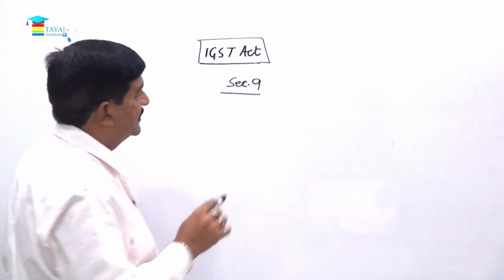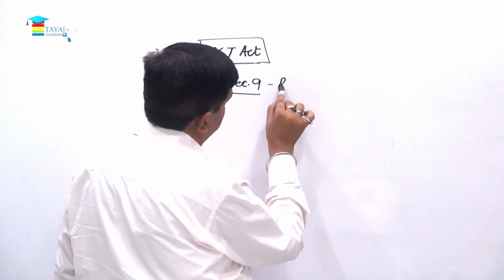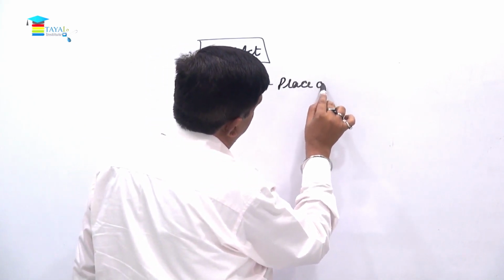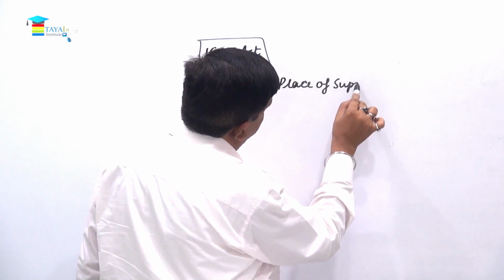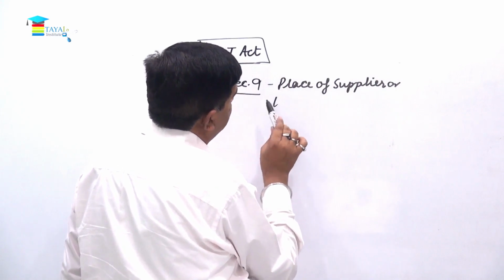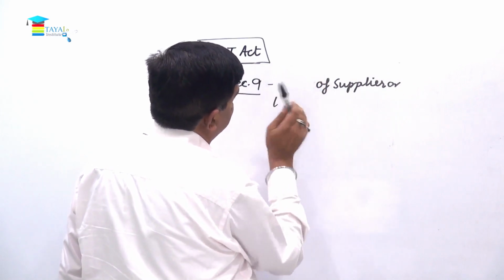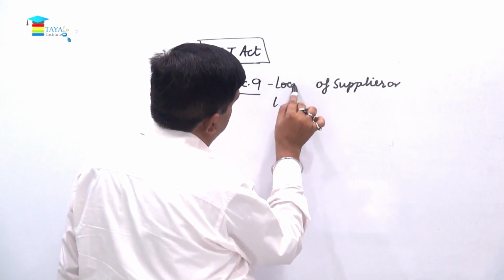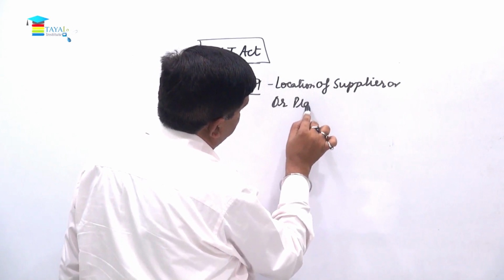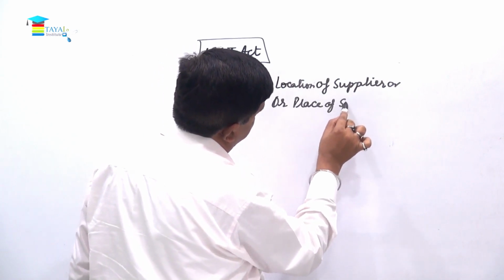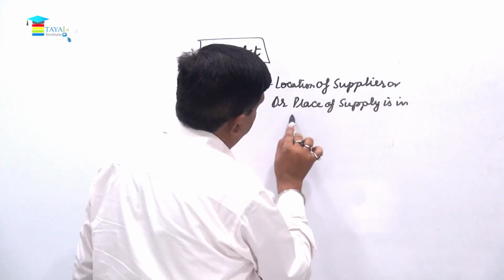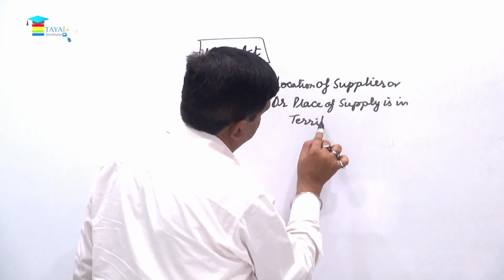This is talking about the location of supplier or place of supply being in territorial waters.